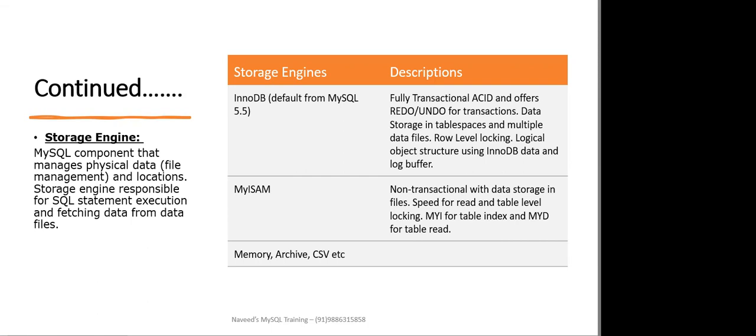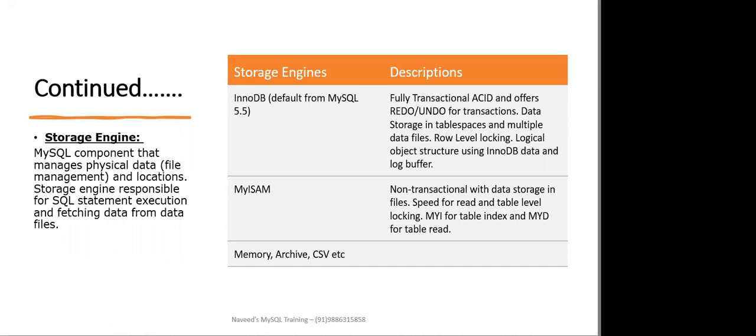Data is stored in table spaces and multiple data files. Row level locking is available. The logical object structure uses the InnoDB data and log buffer. Now coming to the MyISAM storage engine, it is non-transactional with data storage in files, speed for read, and table level locking. So basically InnoDB is used for your OLTP applications and MyISAM is used for your data warehousing or OLAP applications.